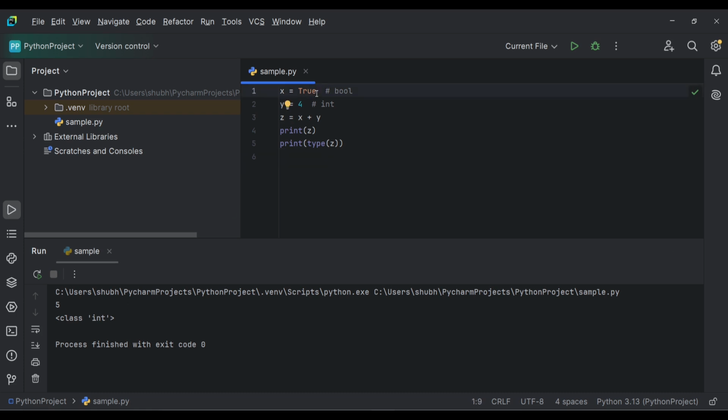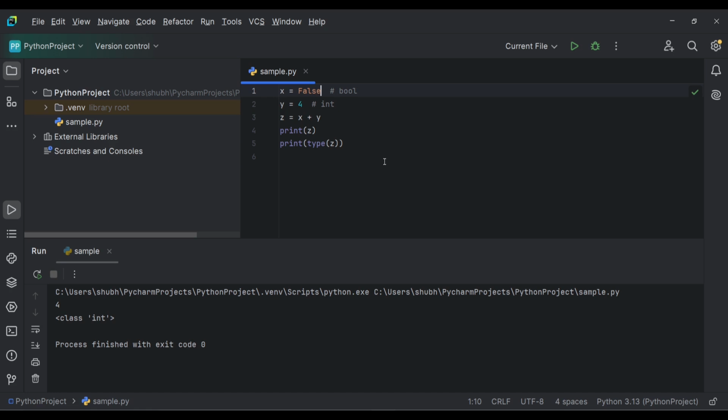Now let's check with a False value. When False is typecasted to integer, its value will be 0, but in case of True, if True is typecasted to integer, its value will be 1. So here 0 plus y, which is 4, 0 plus 4 will be 4. So z will be 4 and its type will be integer. Here we can see z is 4 and its type is integer. So that's it about implicit typecasting, which is automatically done by Python.